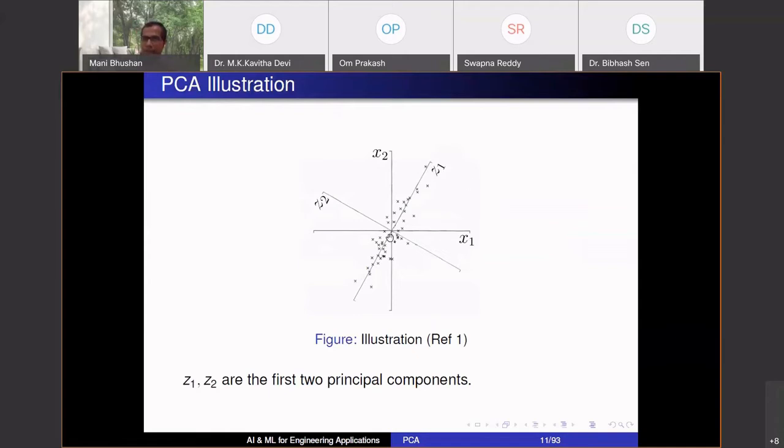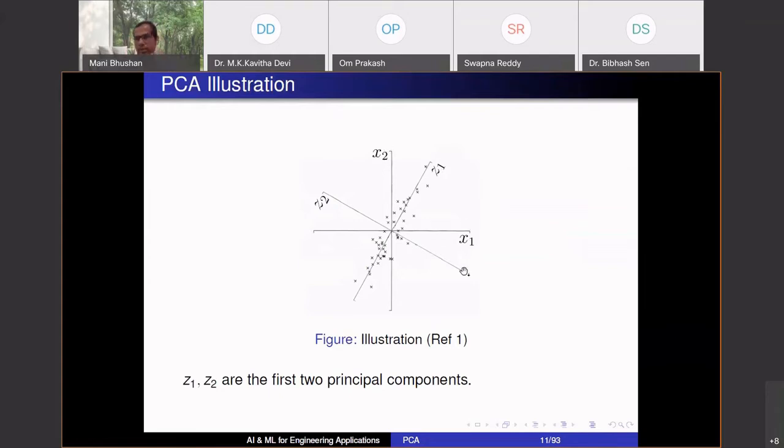Here, if you see Z1, if I just take the X values and project them along Z1, you will see that for Z1, I will have a large spread of data. This value will give me a Z1 value somewhere over here, and this side is over here. So there is a large range, a lot of variability along Z1.